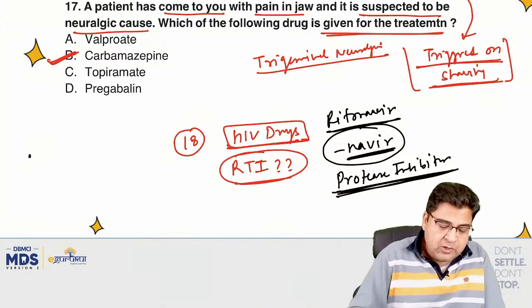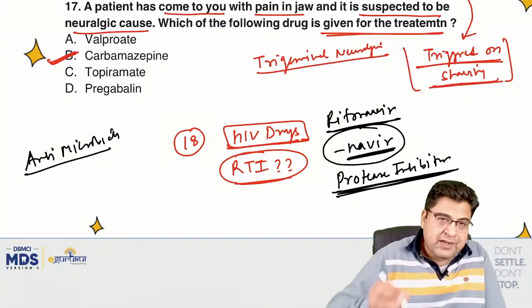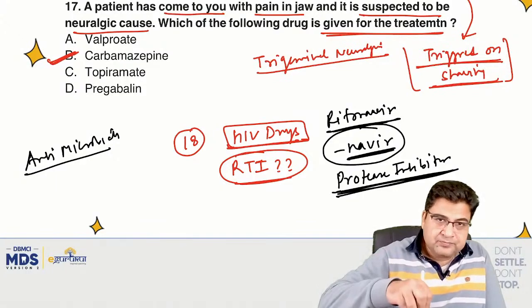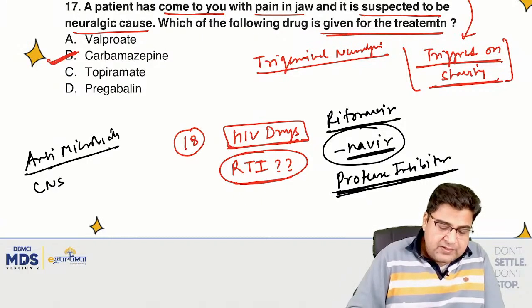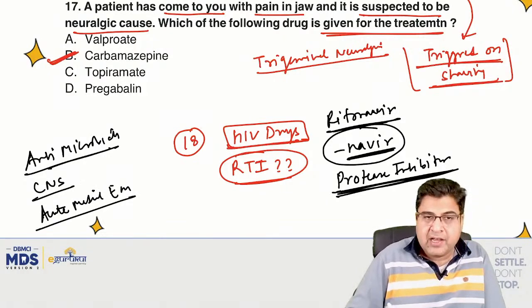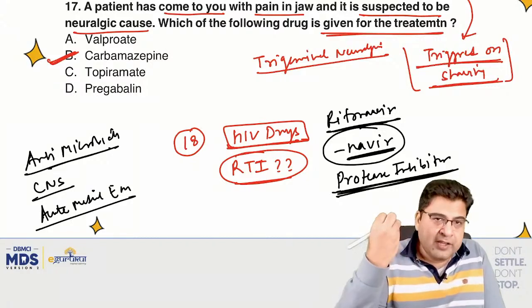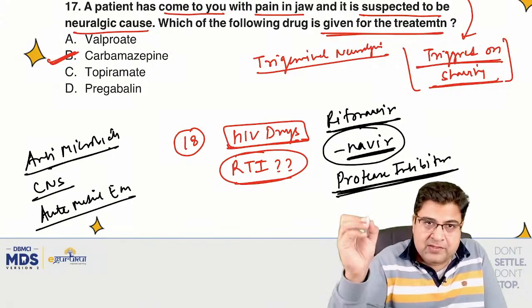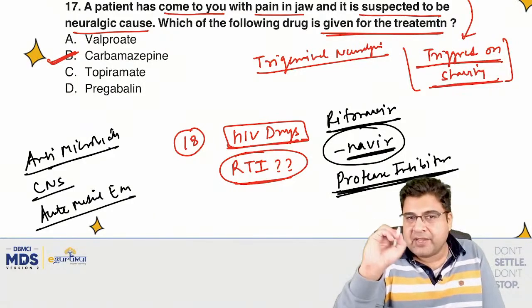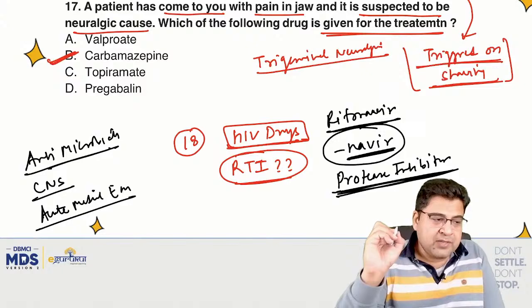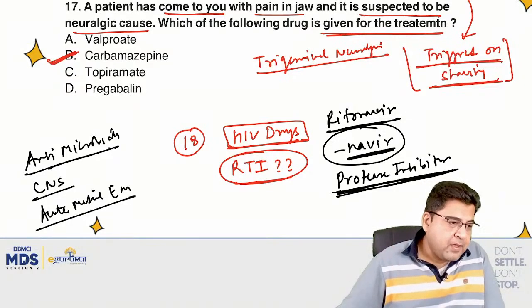So guys, you have noticed the questions have come from antimicrobials, like they have asked antivirals, antifungal. They have asked the protozoa also. They asked the bacteria also. Central nervous system is something they have asked like anything. Acute medical emergencies, like how to manage medical emergencies, they've asked like everything. Like they asked the medical emergency of respiratory system, autonomic system, cardiovascular system, all systems, acute medical emergencies they have asked this year. So this is something which is very important.